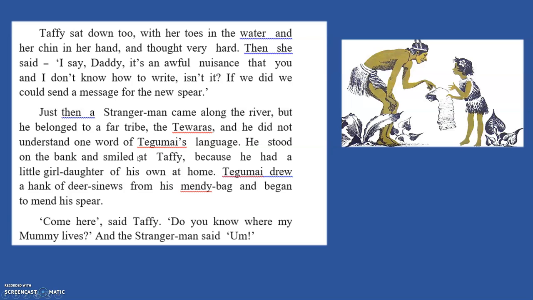Now, who comes in the scene there? A stranger man. Now, this stranger man is from another tribe and he doesn't know the language which Tefi is speaking. And he looks at the girl and he just smiles. Okay, and why? Because he remembers he has his own daughter at home. So he must have remembered his daughter when he looked at Tefi. And Tegumai was busy, he drew his hank of deer sinews. Now, hank is a loosely tied bundle of sticks. So he took all that and he was busy mending his spear.